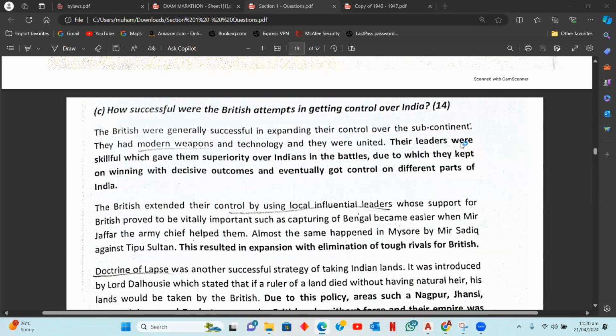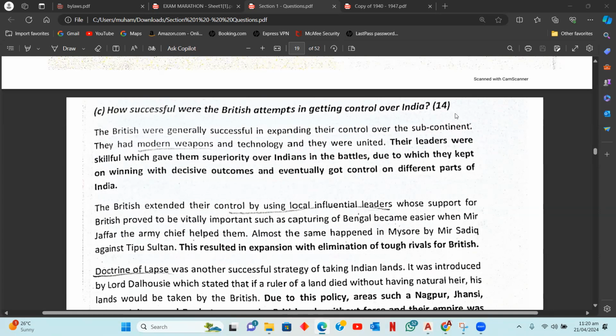You'll be asked to talk about the events in terms of their consequences, in terms of the impact the events had, right? So this question says, how successful were the British attempts in getting control over India? Now, what you're doing in this question essentially is talking about all the attempts that were made by the British to control India, and you are looking at their successes and failures.